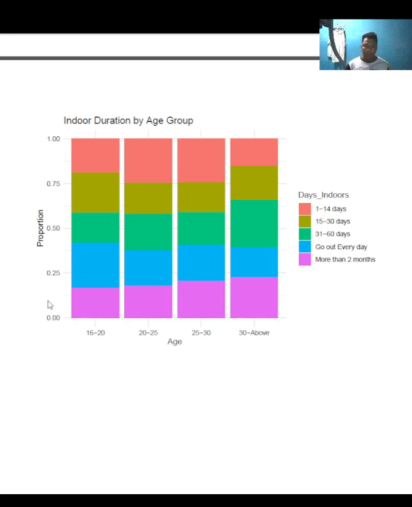Indoors duration by age group. This chart explores how long participants stayed indoors in quarantine, grouped by age. The x-axis represents age group and the y-axis shows the proportion of participants by indoor duration, like 1 to 14 days, 15 to 30 days, 1 to 2 months, or more than 2 months. The younger participants, especially those 16 to 20, reported staying indoors longer. This highlights that isolation during quarantine disproportionately affected younger demographics, potentially leading to increased stress.